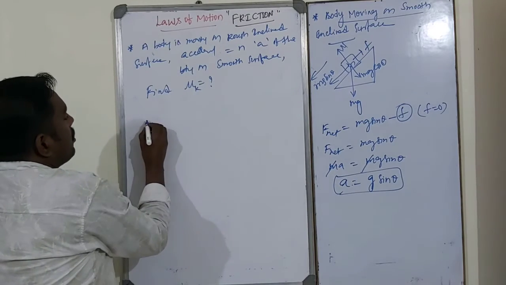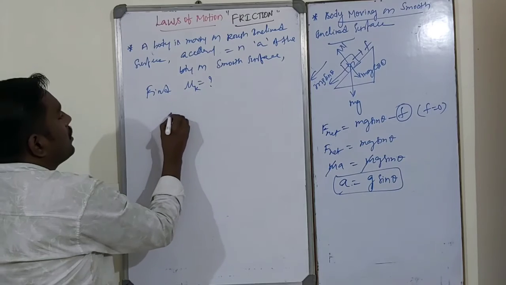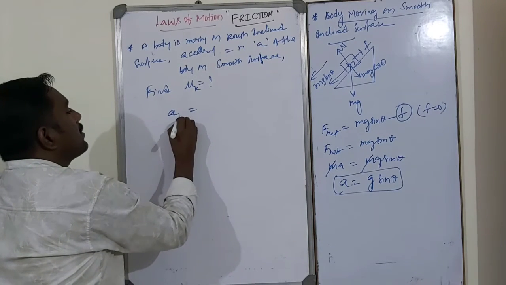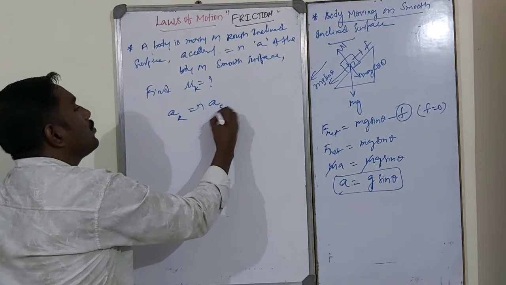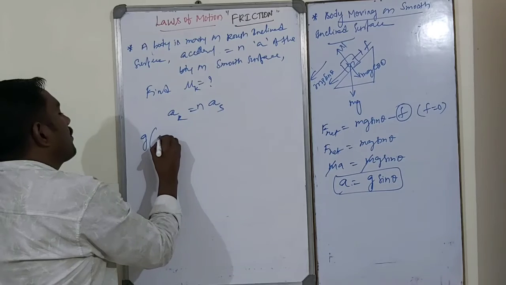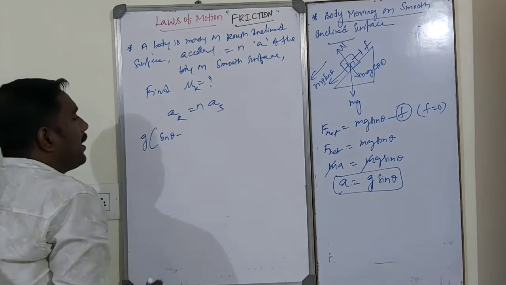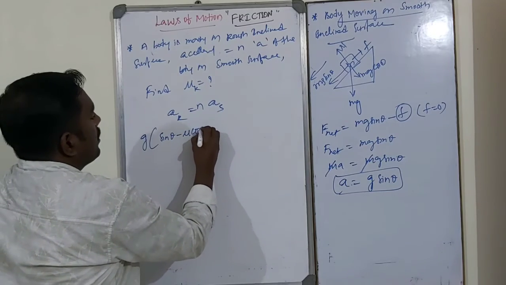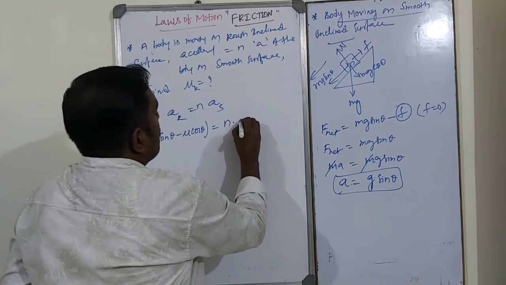So the acceleration on the rough inclined surface is g(sin theta minus mu cos theta), which is equal to n g sin theta.